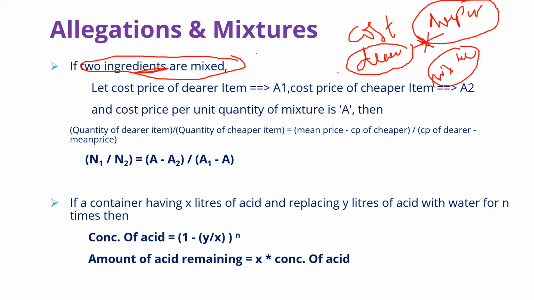Let the cost price of the dearer item be A1 and the cheaper item be A2, and the mixture cost price be A, and the quantity of the dearer item is N1, the quantity of the cheaper item is N2. Then you can write a formula as N1 by N2 equal to A minus A2 by A1 minus A. Now let me see some problems related to this concept.